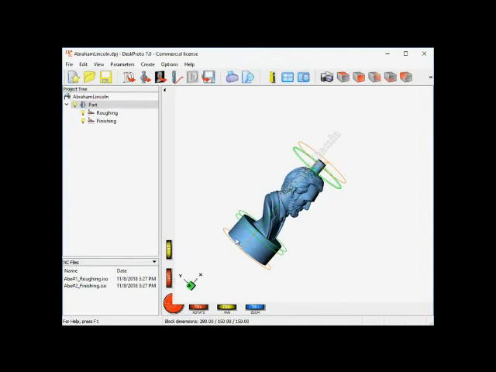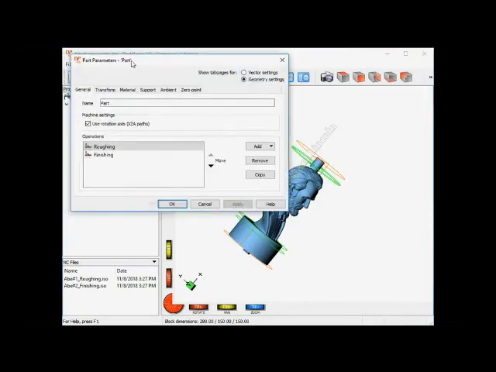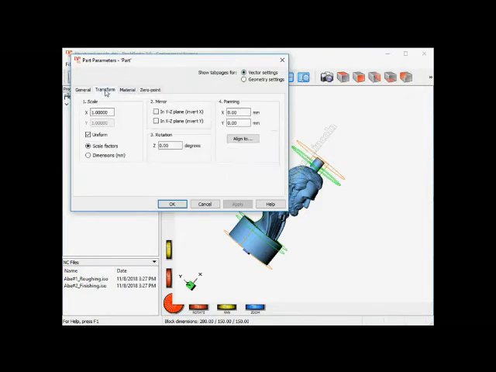That's the text I want to be projected on the base. So the first thing I need to do is rotate it, and that can be done in the part parameters. As you can see now, a new selection has been added. Instead of just the geometry settings, there are also vector settings with different tab files, and here are the transformations for the vector data. So this is the rotation I meant, minus 90 degrees.